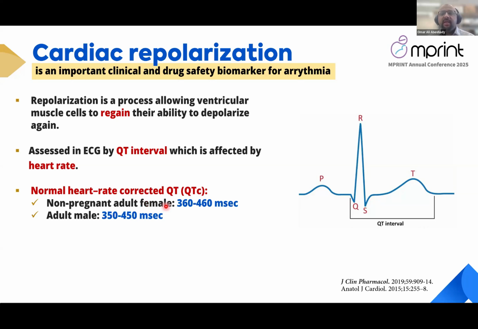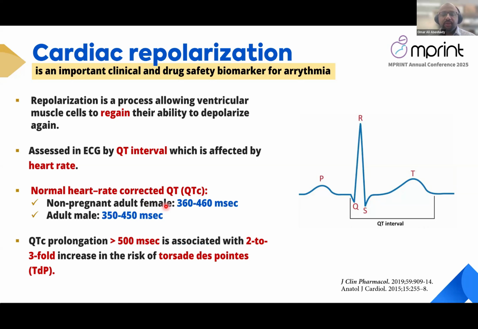This difference is mainly attributed to the sex hormones because the sex hormones are known to affect ion channels in the heart. QTc interval prolongation of more than 500 milliseconds is associated with a 2 to 3-fold increase in the risk of torsades, which is a catastrophic clinical event which usually leads to sudden cardiac death.